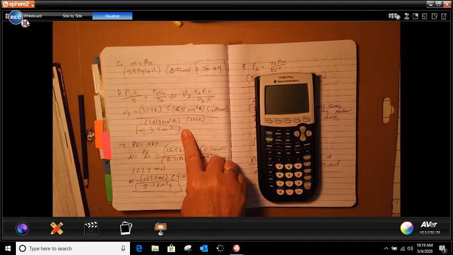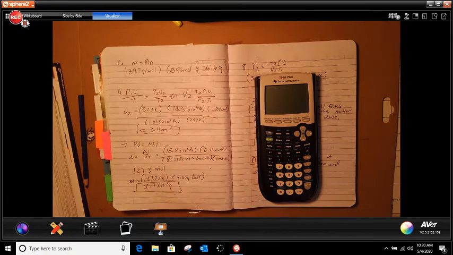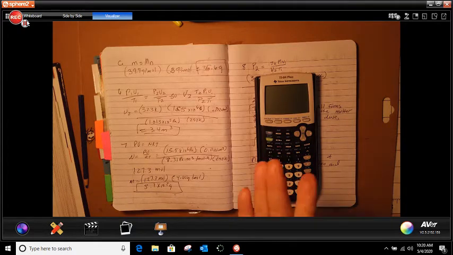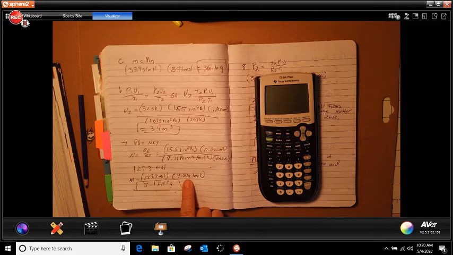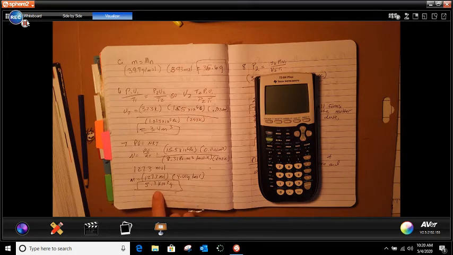Number 7 says, what is the mass of helium gas in the previous problem, if the molar mass of helium is 4 grams? The only thing we're doing here is the exact same thing we did up there, except we're taking 4 grams and multiplying it by that to get 5.1 times 10 to the 2nd grams.